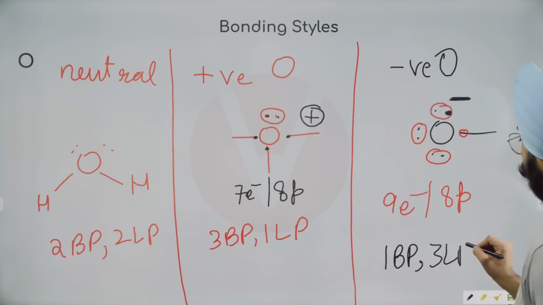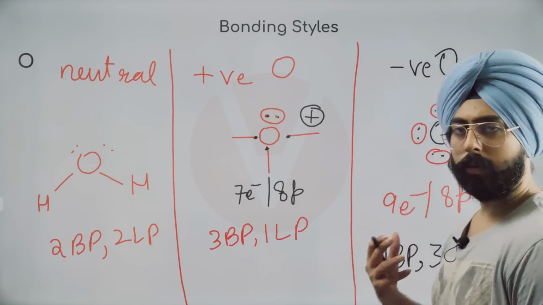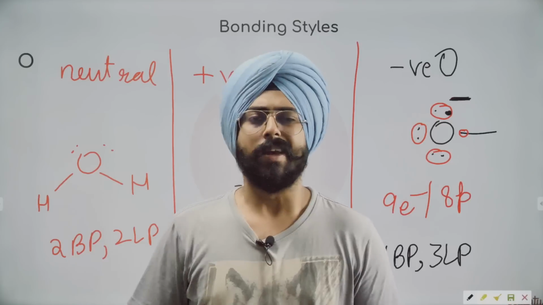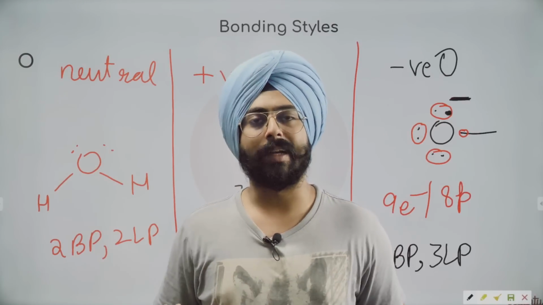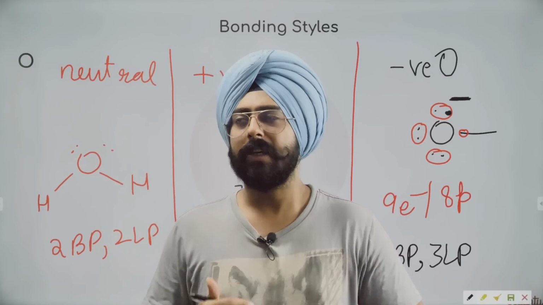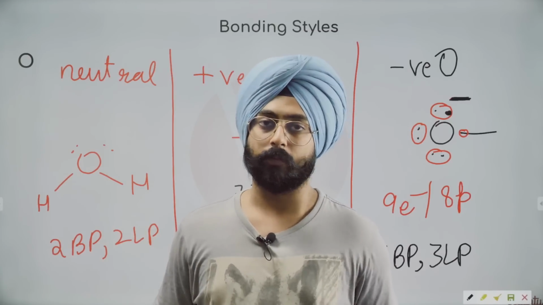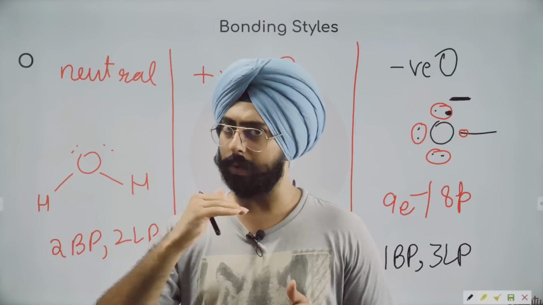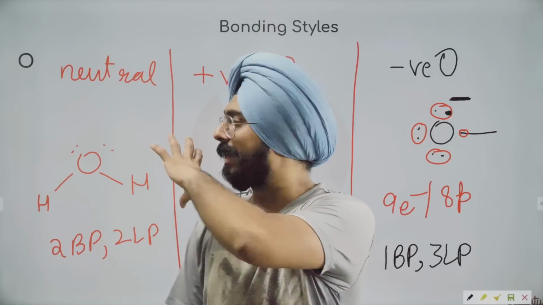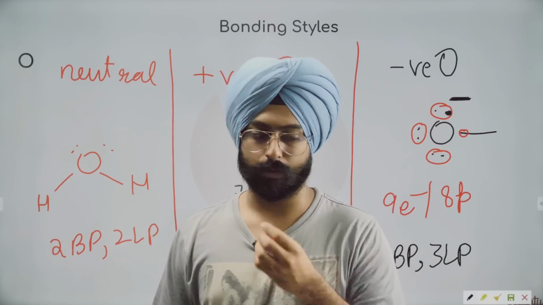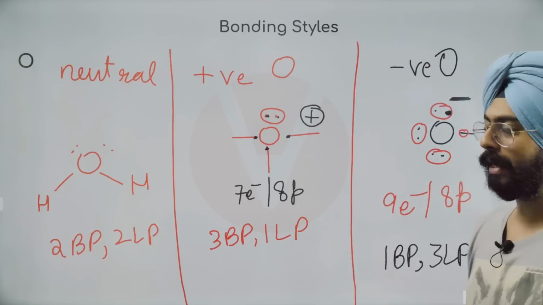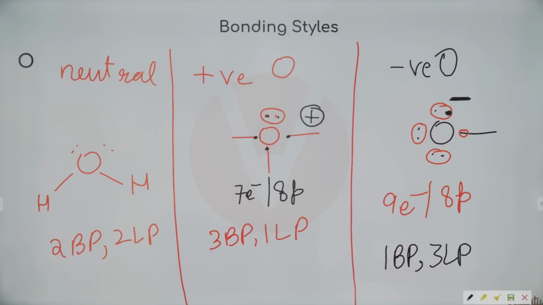3 lone pairs. Now you must be wondering, sir, it is too much to remember. How can I remember so many things? Just draw it in your notebook once, it will automatically be obvious to you. Once we keep on drawing more structures, this will be even easier for you. So don't worry, as we keep going through this chapter, these ideas will become very obvious to you. Right now, it might look like you have to memorize them, but no need. You will remember these automatically.